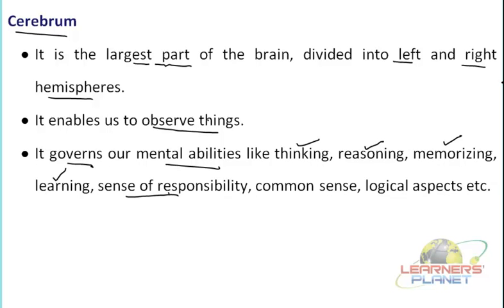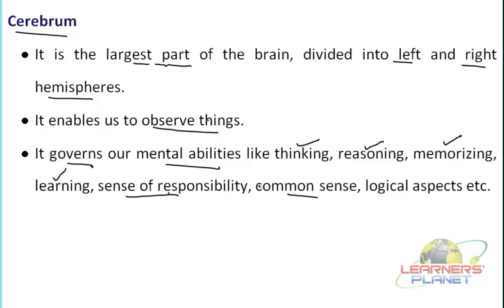So that responsibility, whether you should perform it properly or not, that sense of consciousness about the various things, is of course under the control of your cerebrum. It shows how much the cerebrum is working positively in your mind. Next is common sense. You must have heard about these things.